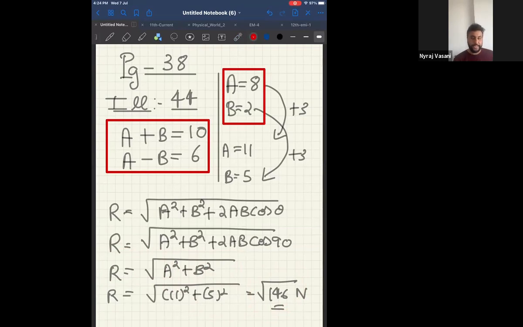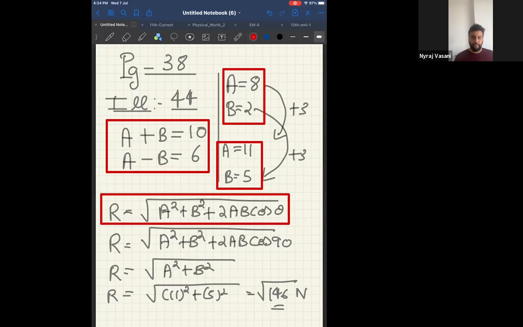Third, after increasing by whatever they have given, I should get the new value of a and b. Fourth, you should know the formula for resultant. Fifth, you should know the value of cos 90. So many things you're supposed to know. Only if you know all these things, you will get the final answer. If you fall short in any one, you will not get the right answer. Looks easy, but if you make a mistake in any one step, it is wrong.